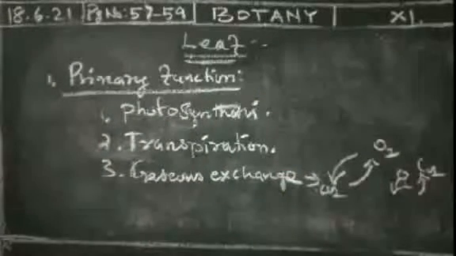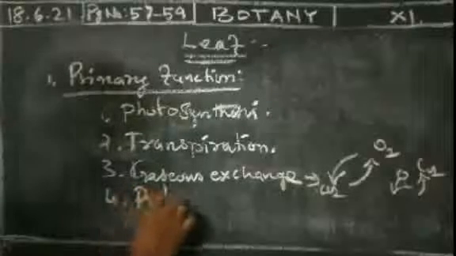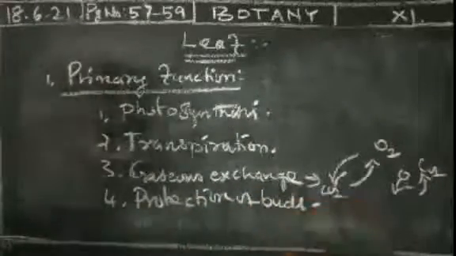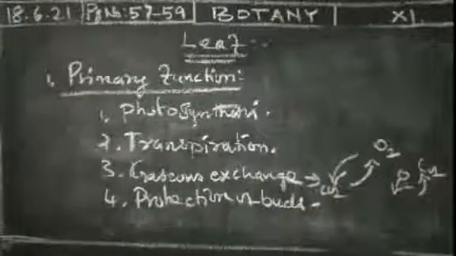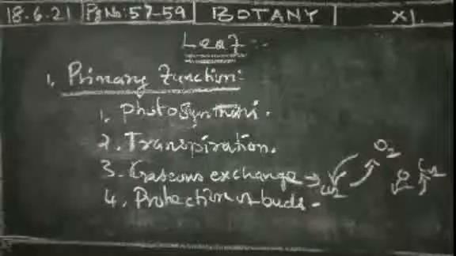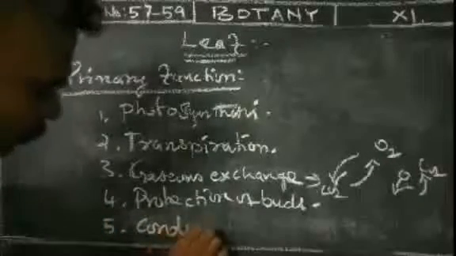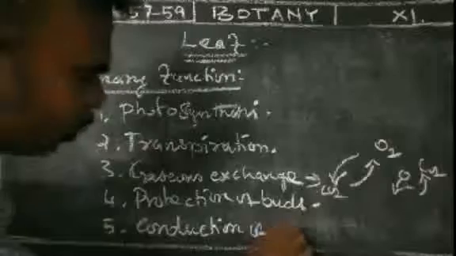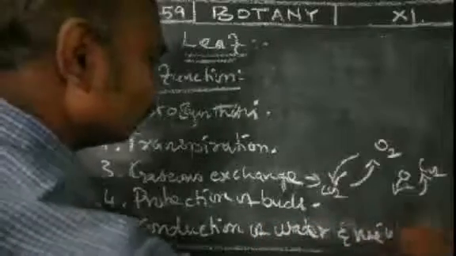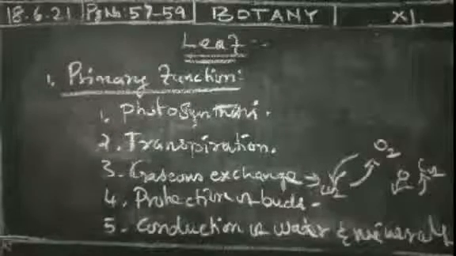Again there is production of buds, it will protect the bud, and also conduction of water and minerals and dissolved solids. These are the main primary functions of a leaf.